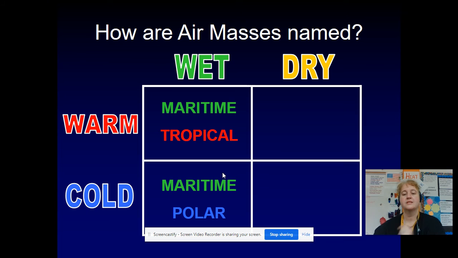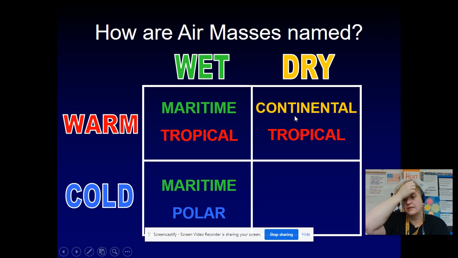The next one, of course, is maritime polar. So formed over an ocean or water, and then, of course, from the polar regions, an area that's much cooler or colder, less heat energy. The third option that we have is something formed in a warm area, tropical, but also over land, continental. Again, continental and tropical. You could say tropical continental, it would work the same way.